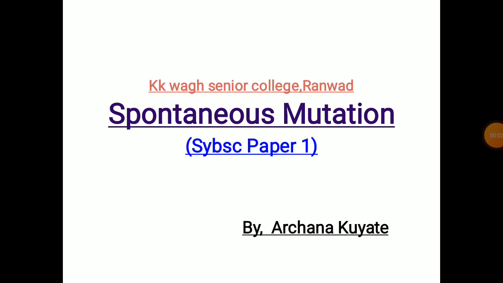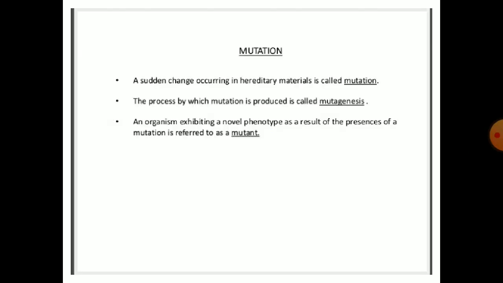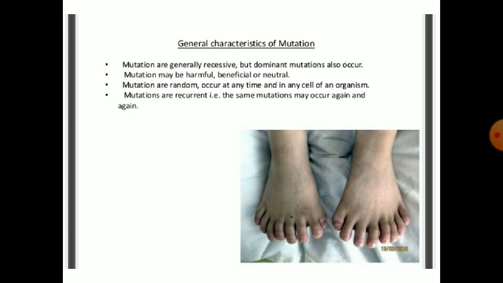Hello guys, today we discuss spontaneous mutation. So, what is mutation? A sudden change occurring in hereditary material is called mutation. The process by which mutation is produced is called mutagenesis. An organism that exhibits a novel phenotype as a result of the presence of a mutation is referred to as a mutant.